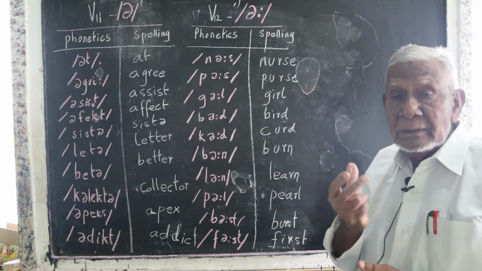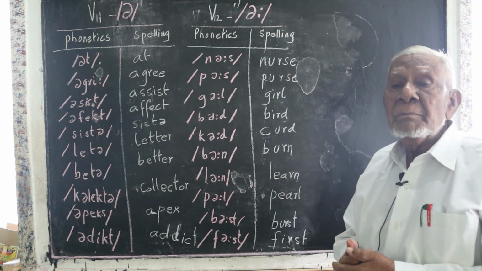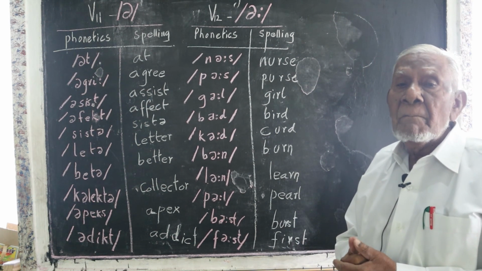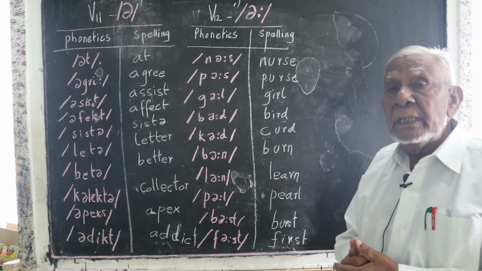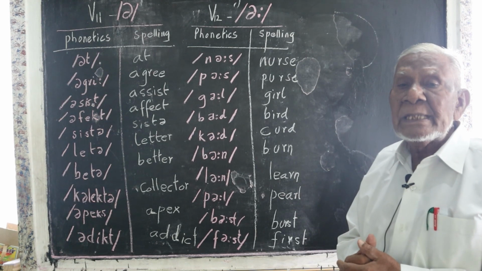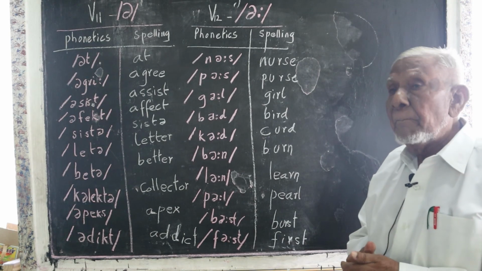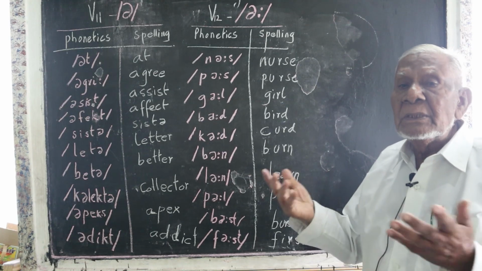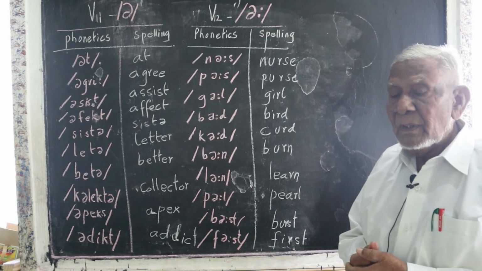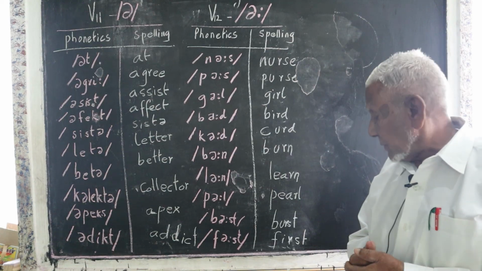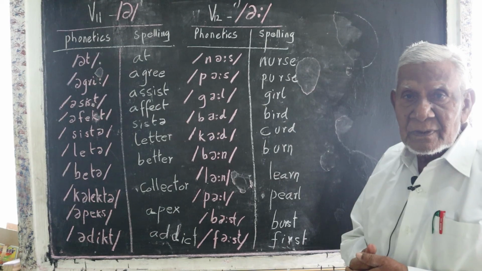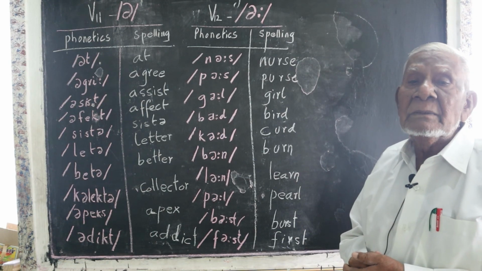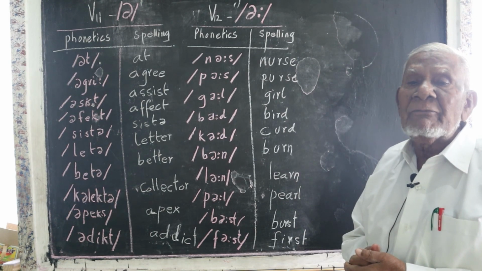Then pearl. See the spelling? P-E-A-R-L. But the sound is different. Pearl is a costly gem. Then burst. The tire of the car burst on the way. B-U-R-S-T, burst. First, F-I-R-S-T, first. I am the first son of my father.